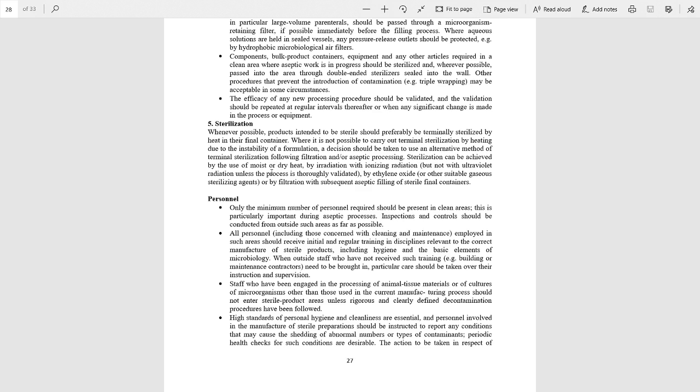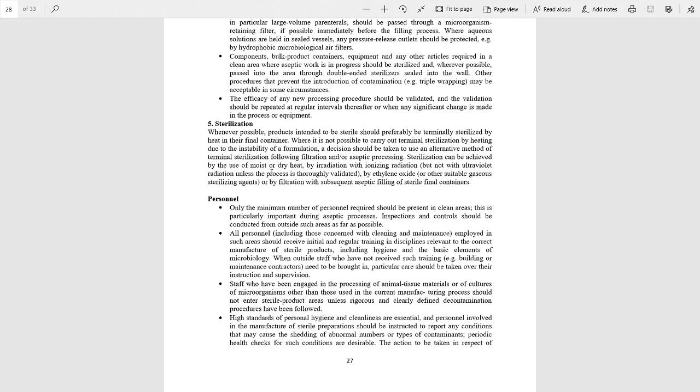Now personnel, the next point under sterilization. How sterility is maintained by the personnel. First point is that only the minimum number of personnel required should be present in the clean area. All personnel employed in such areas should receive initial and regular training. Staff who have been engaged in the processing of animal tissue material or the cultures of microorganisms should not enter the sterile product areas.